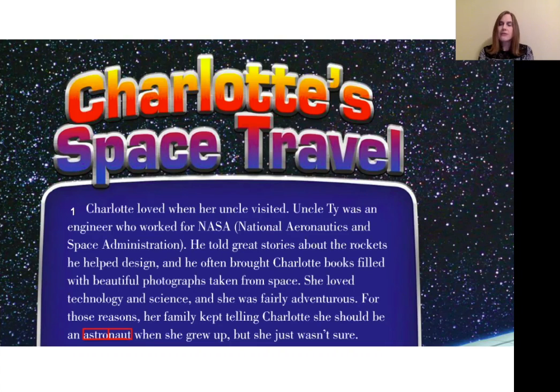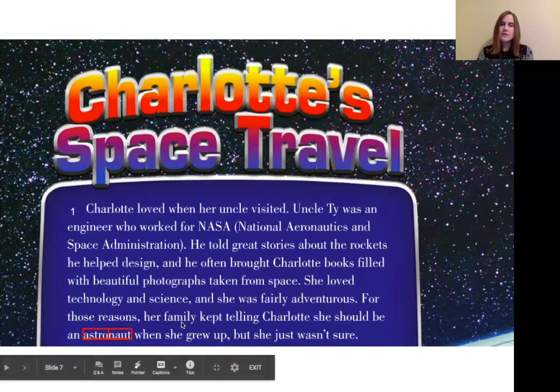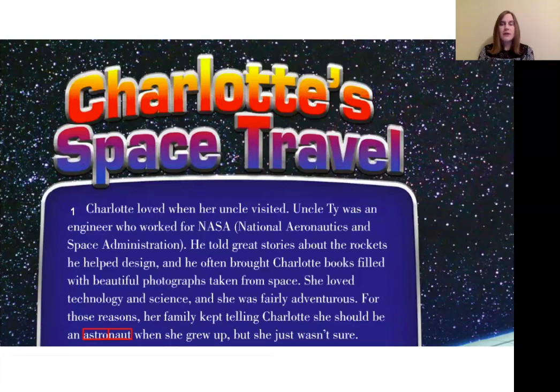Based on this paragraph, what evidence does her family give that Charlotte should be an astronaut when she grows up? Right here in this last sentence, it actually says her family kept telling Charlotte she should be an astronaut. And right before that, it says for those reasons. So that means that they've given us the reasons right before that.